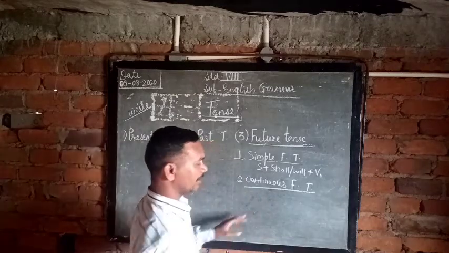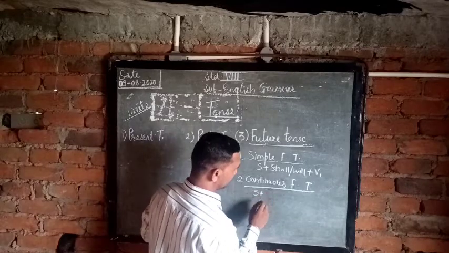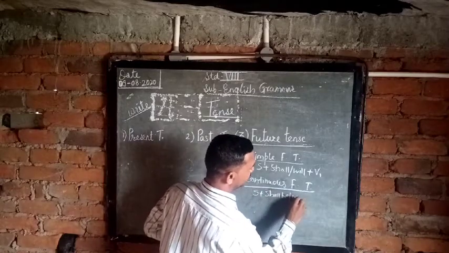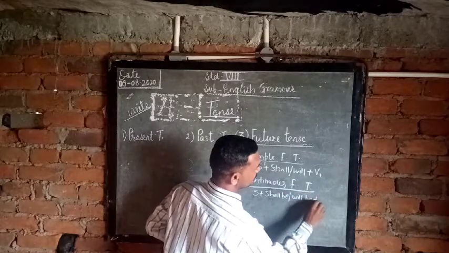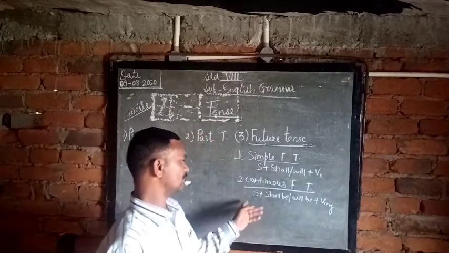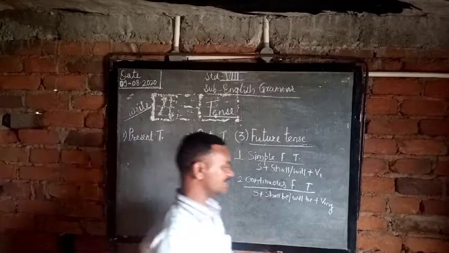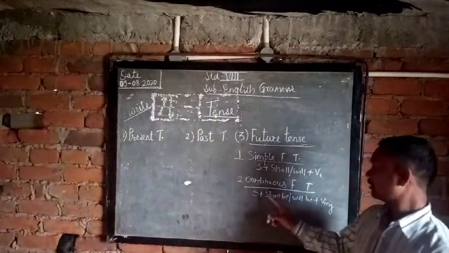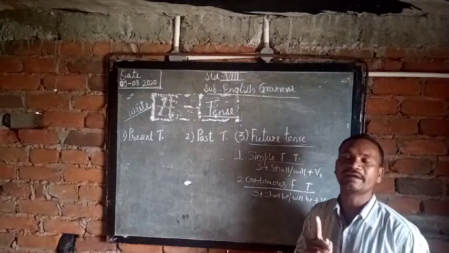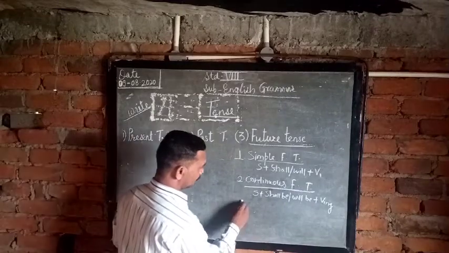Now the formula of the continuous future tense is subject plus shall be or will be plus V-ing, the fourth form of the verb. So this is the formula of the continuous future tense. An example of the continuous future tense is: I shall be writing a letter. This is a good example for that.